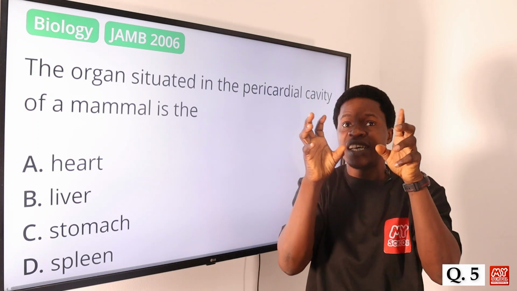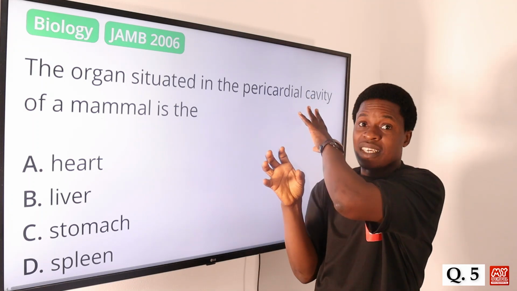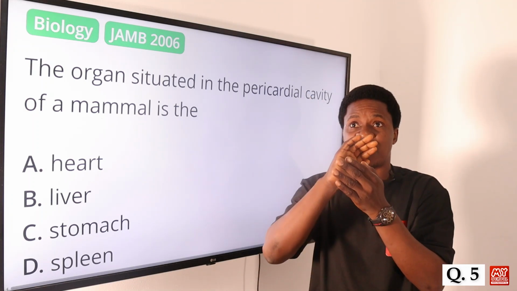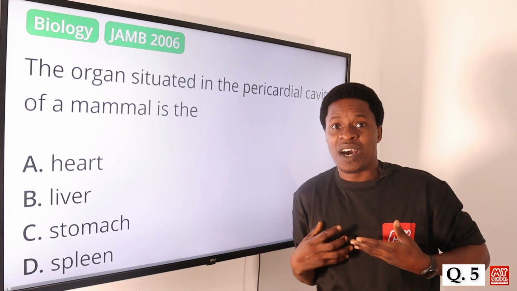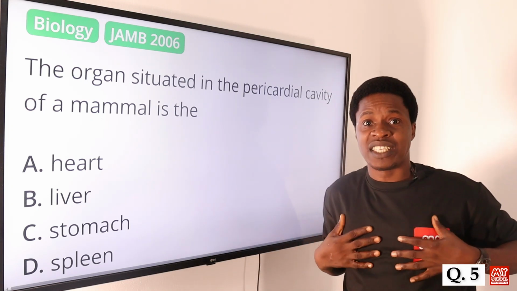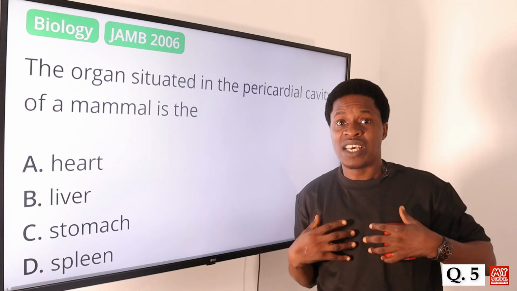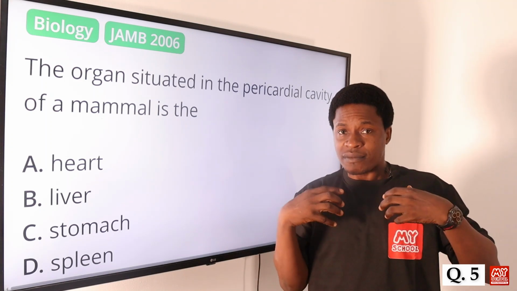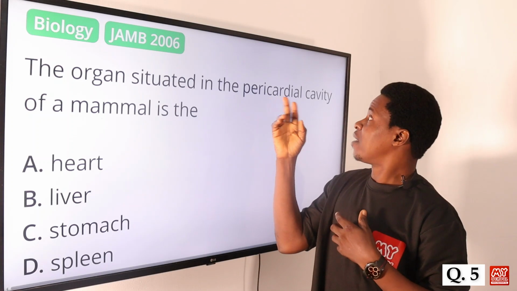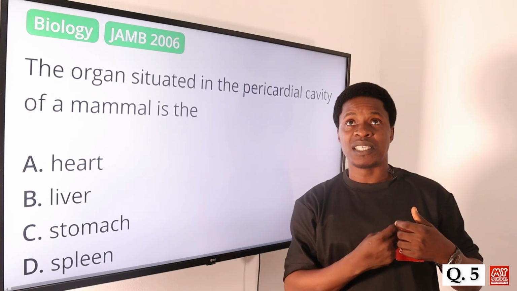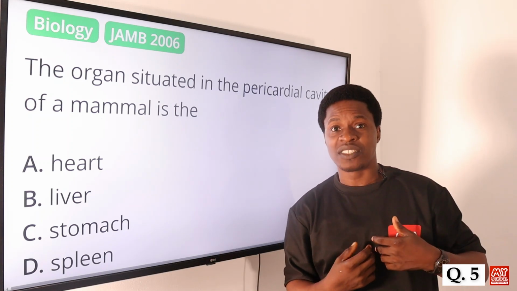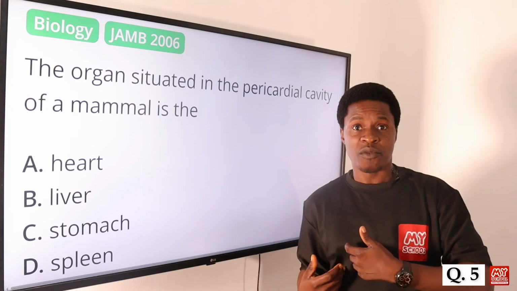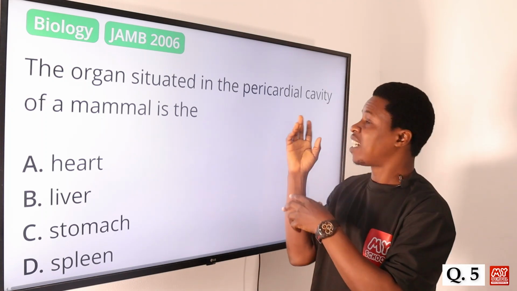It is around the heart. The pericardial cavity is a region around the thoracic cavity. Thoracic has to do with the chest. The thoracic cavity is where we have the pericardial cavity, somewhere in between the lungs and the sternum.